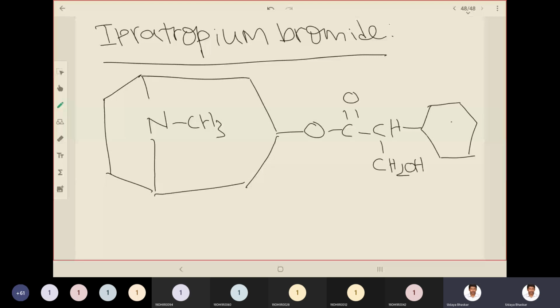In ipratropium bromide, you will have an isopropyl group attached to this nitrogen. Let me write this CH3 on this side. This NCH3 is there, right? To this, you will have an isopropyl group attached.